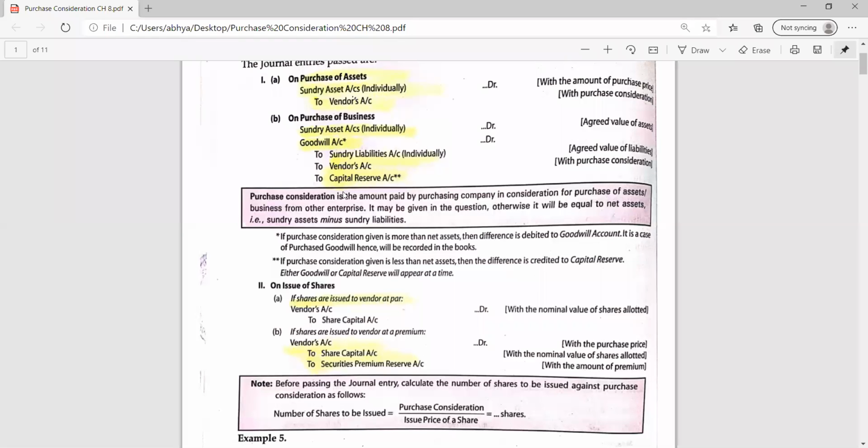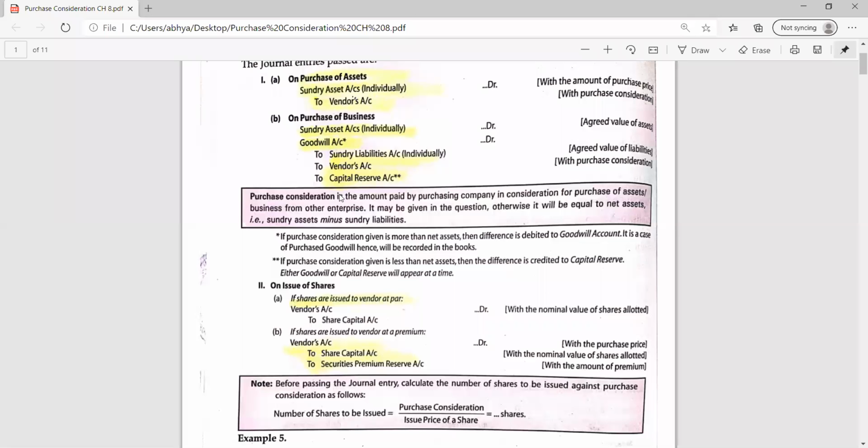Another case is of capital reserve. Suppose one person is running a business and he is not able to run that business. He is having losses for the past 3-4 years, and now he is not able to continue with that business. So he may take the decision to sell off the business, but no one in the market will be ready to pay to buy that business, because that business is already going in losses. But if he is offering to sell that business even at the lesser price, market price of the business, then it means he is ready to sell the business at a lower price than the business price actually is.